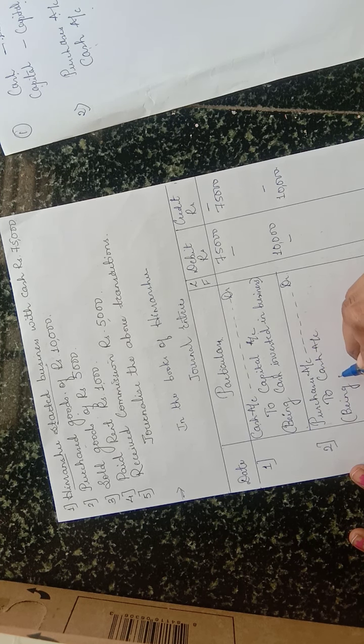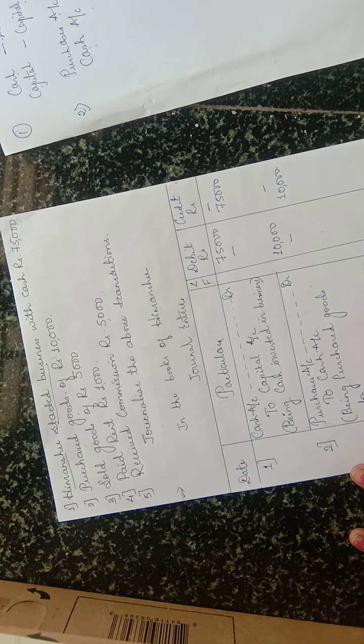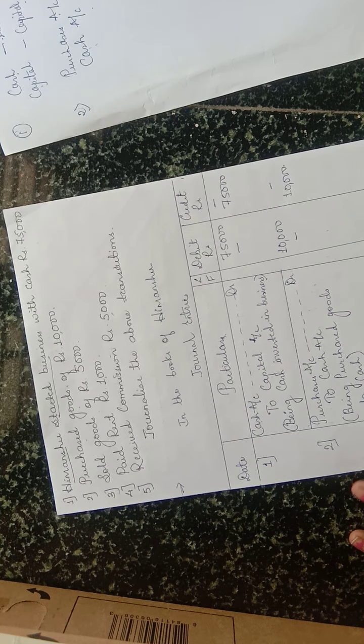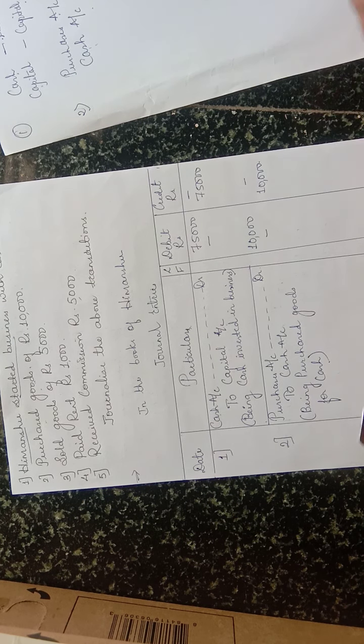Being purchased goods for cash. Right? So we have completed the second journal entry.